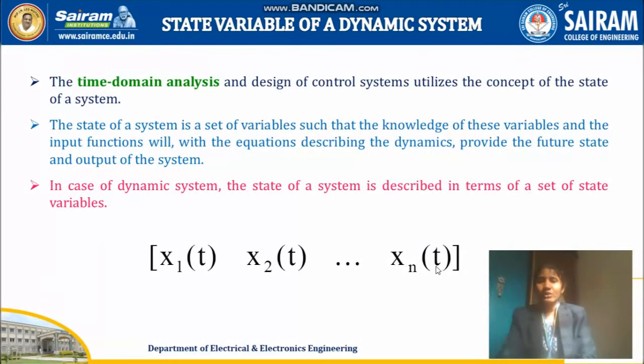Suppose the number of energy storage elements in your connected circuit is 4, it means the number of state variables is 4, that is x1 of t, x2 of t, x3 of t and x4 of t. In case the number of state variables in the circuit is 3, then you will have only 3 state variables, that is x1 of t, x2 of t, x3 of t. Likewise, you have to decide the number of state variables. Here, why are we putting it as t? Because it depends upon your time function. So we are writing it as time. It is the set of state variables in terms of your time function.